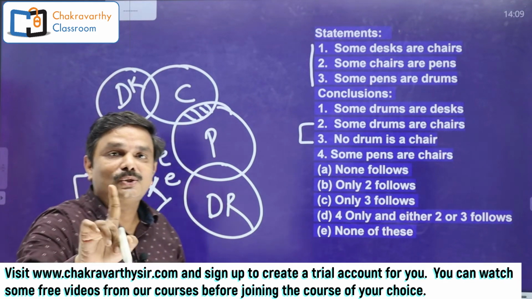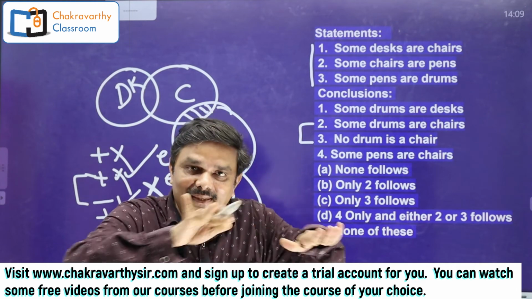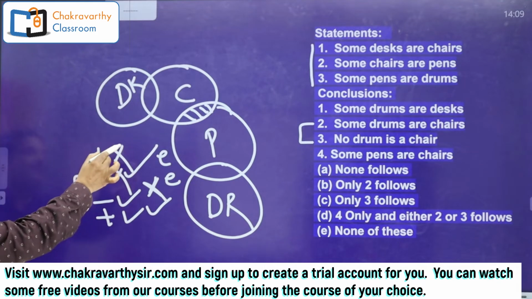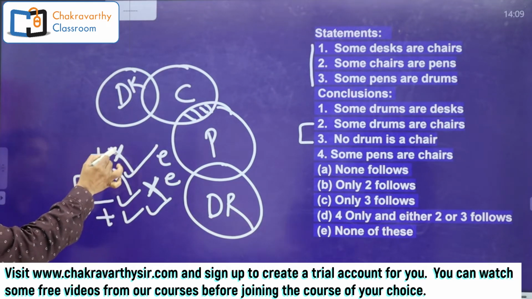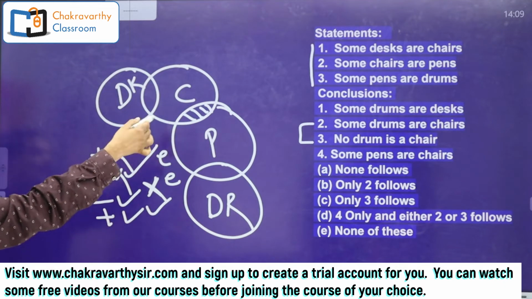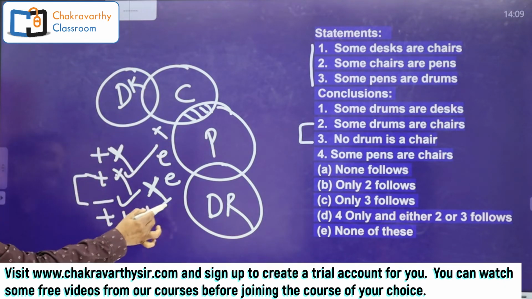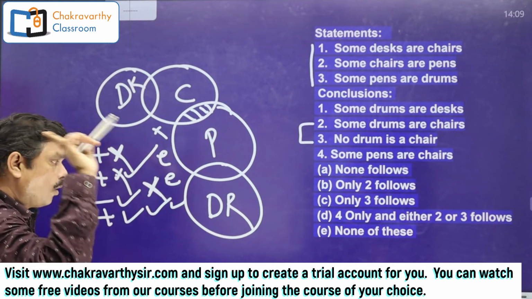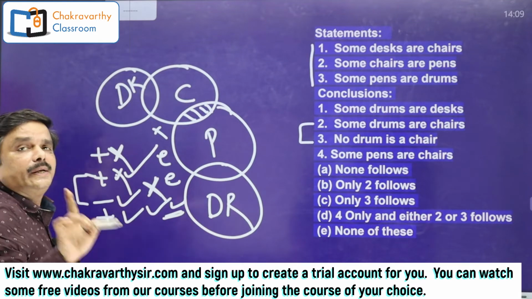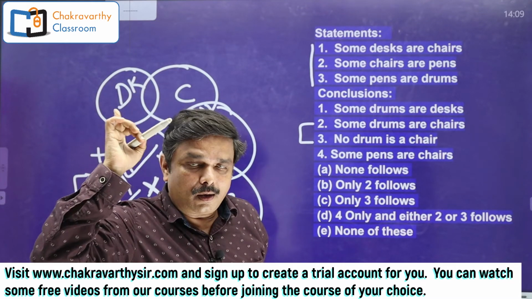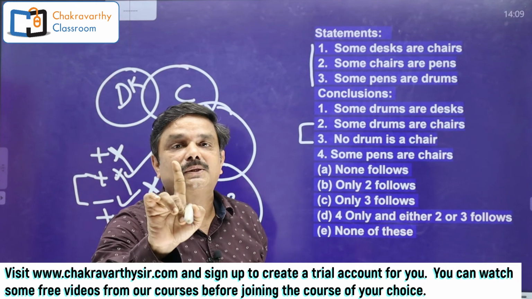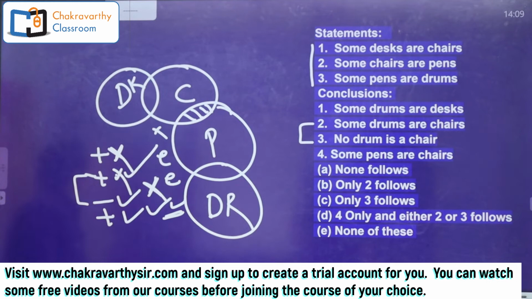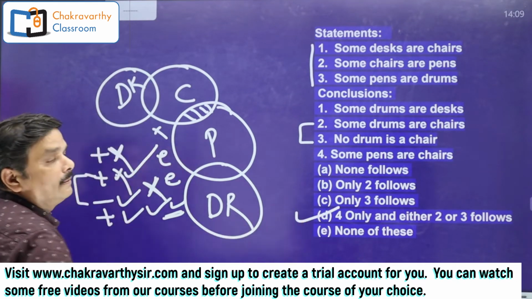See students, this is the concept of either or, the basic concept and the perfect method. So now here my final answer is: it is already wrong here, it doesn't come under a complementary pair. If it is right or wrong in the next diagram, finally wrong, finally wrong. Now this is finally right. My final answer is either 2 or 3 along with 4 follow. Either 2 or 3 along with 4 follow is the right answer. So option number D is the right one.